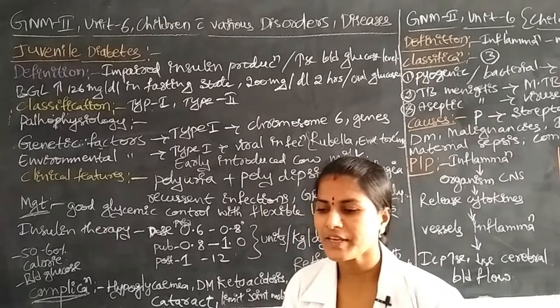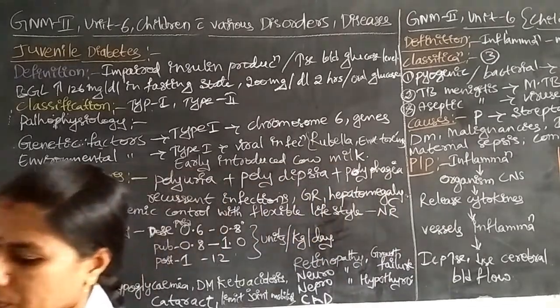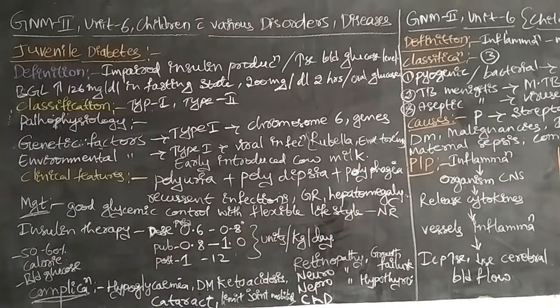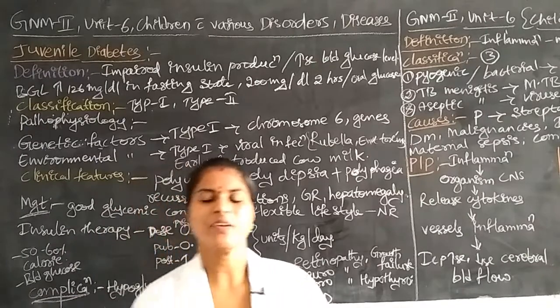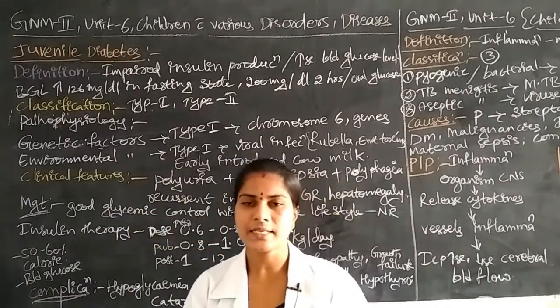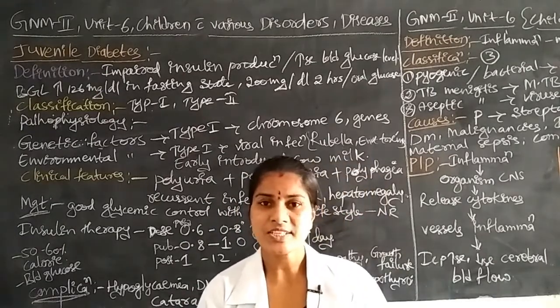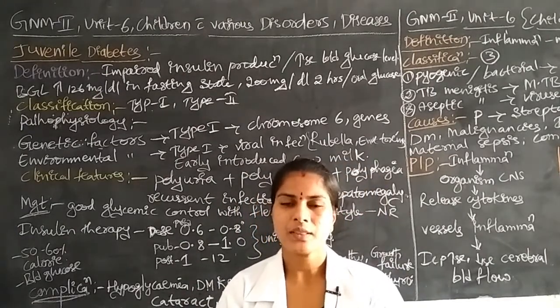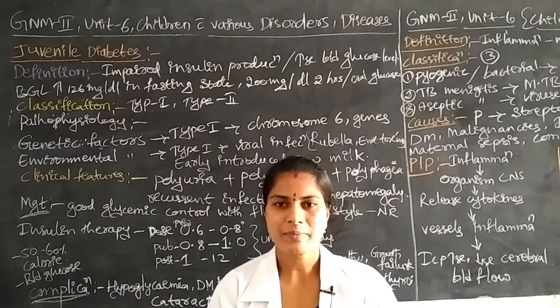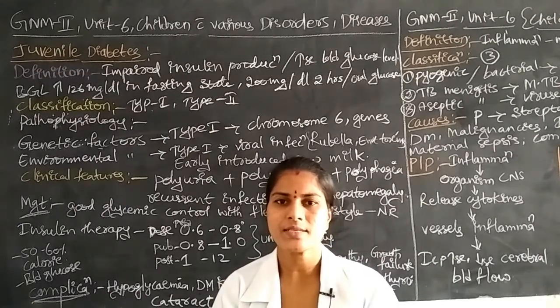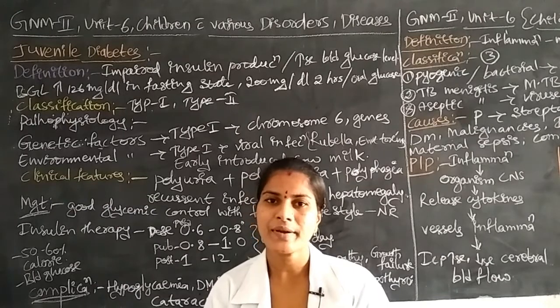In this classification, mainly 2 types are there. The first one is type 1 diabetes mellitus, or type 1 juvenile diabetes. The second one is type 2 juvenile diabetes. In type 1, the insulin is not secreted, there is impairment of insulin secretion. Why? Because of destruction of beta cells in the pancreas, or some infection that causes the pancreas to not secrete from the beta cells.